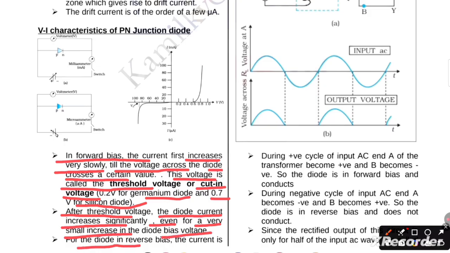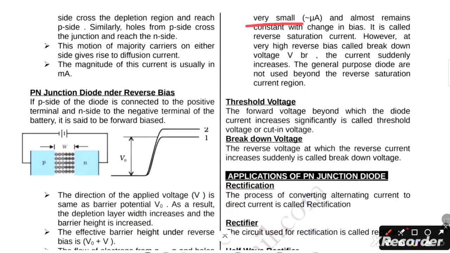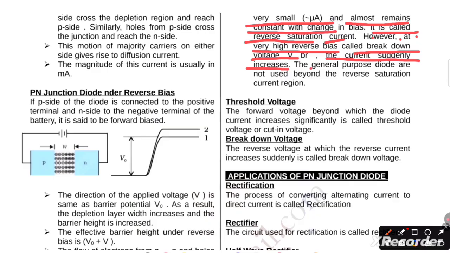When the diode is reverse biased, the current is very small, in microamperes, and it remains almost constant with the change in the bias. It is called reverse saturation current. However, at a very high reverse bias called the breakdown voltage, the current suddenly increases. General purpose diodes are not used beyond the reverse saturation current region.